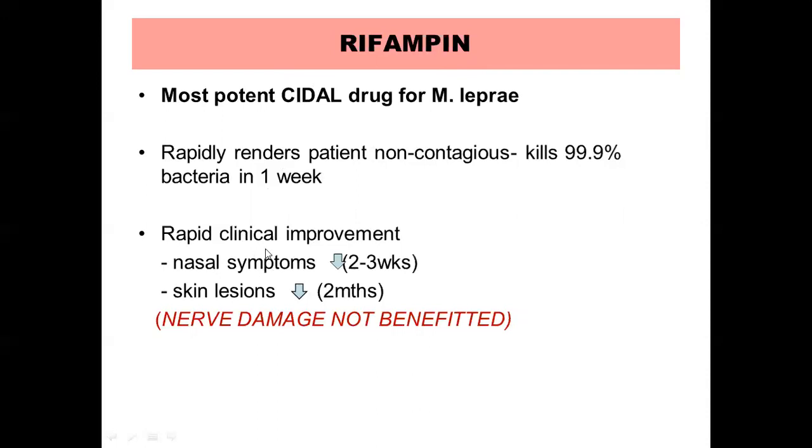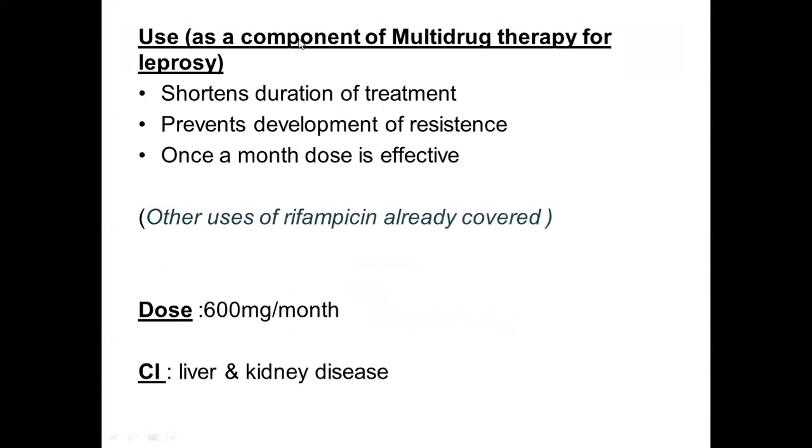It provides rapid clinical improvement, that is, nasal symptoms will start decreasing by 2 to 3 weeks. The skin lesions will start improving by 2 months. However, the nerve damage which has already occurred is not benefited with the treatment of rifampicin. It is used as a component of multi-drug therapy, and it has the following advantages. It shortens the duration of treatment, it prevents the development of resistance, and it is effective in a once a month dose also. Because of this, it is a very important part of the multi-drug therapy.